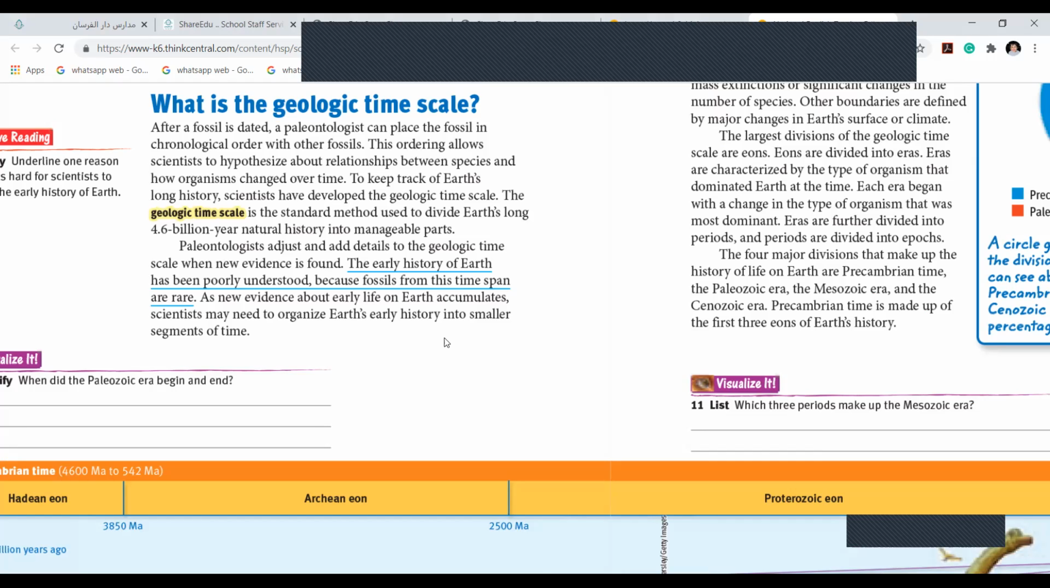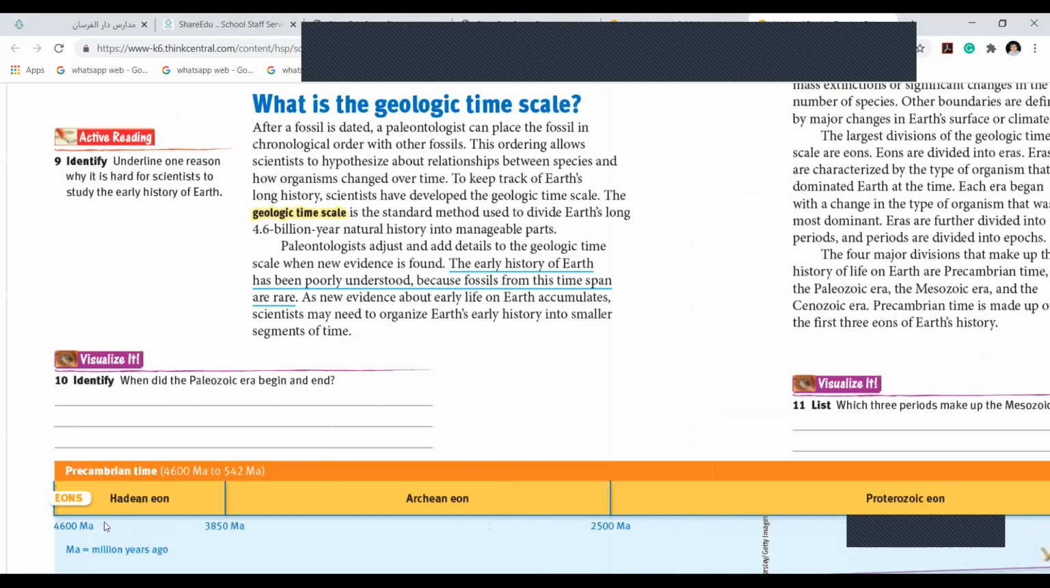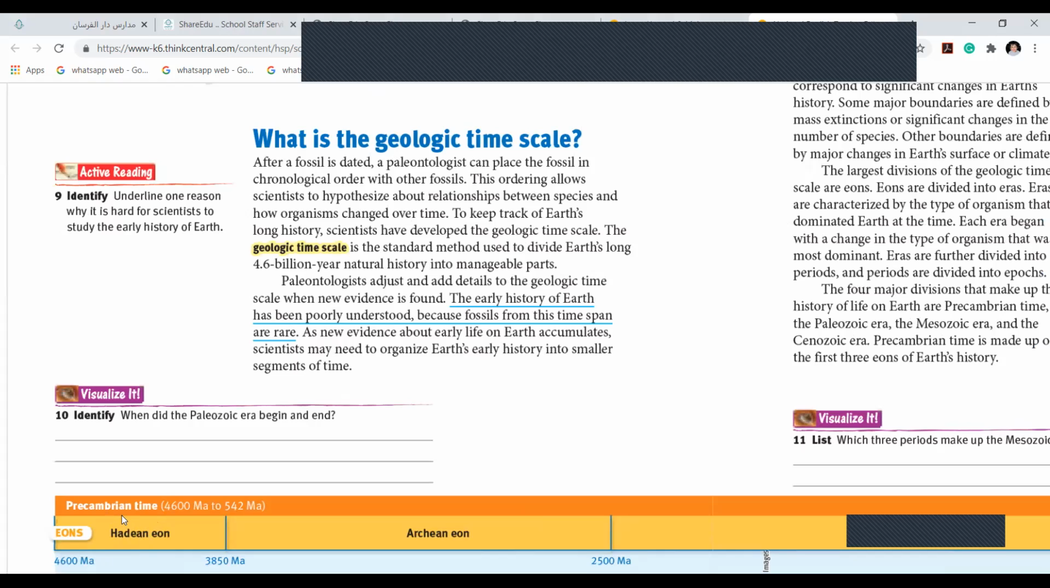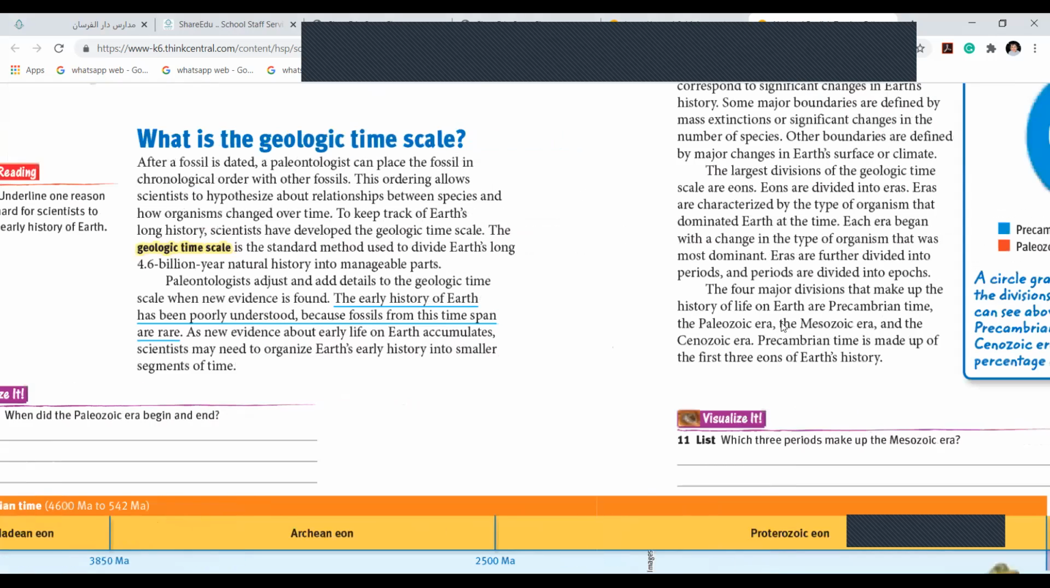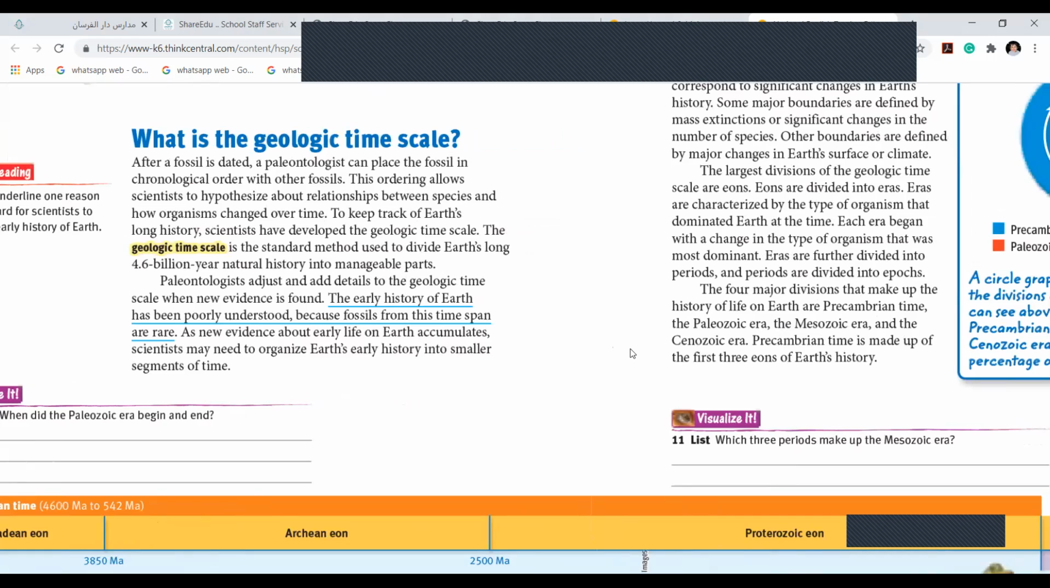Accordingly, over time. To keep track of Earth's long history, scientists have developed the geologic time scale. The geologic time scale, what is it? It's a standard method to divide Earth's long 4.6 billion years. You remember we talked about Precambrian time. Last time we had Precambrian time and the eras: the Paleozoic, Mesozoic, and Cenozoic. And before all these eras, we have Precambrian time.